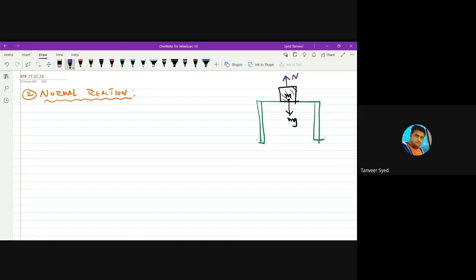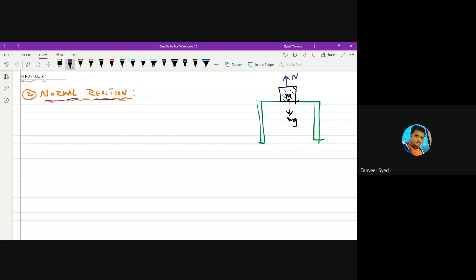Why is it named so? Because it is a reaction force. You will get this normal reaction only when the weight of this body acts on the table. Weight on the table is action, and the table applying force on the body is reaction. That's why we have reaction in its name. Then normal.